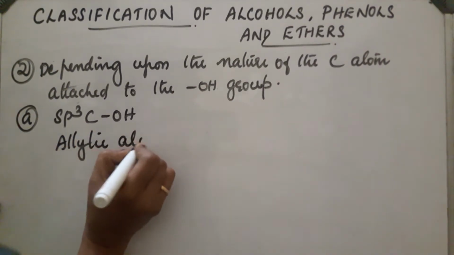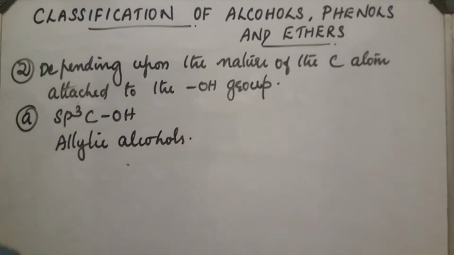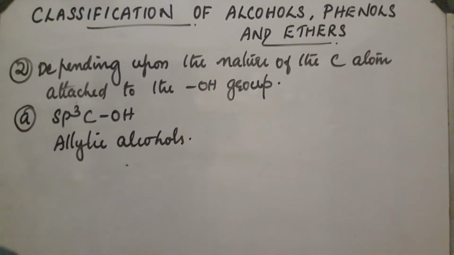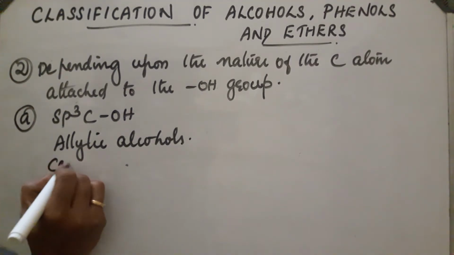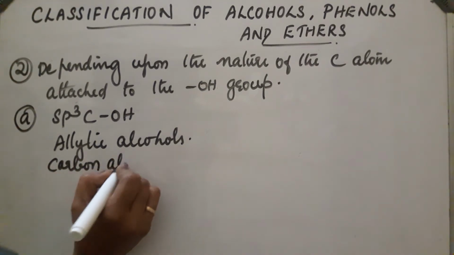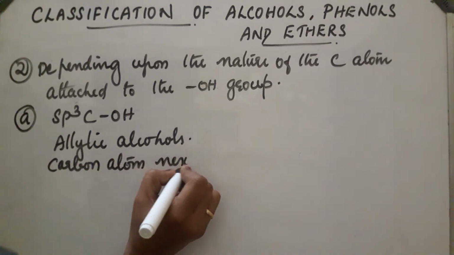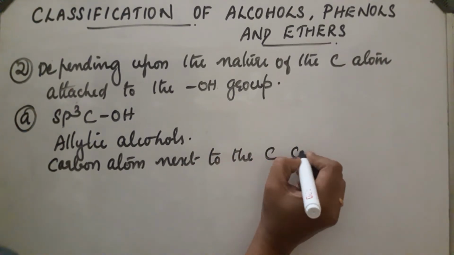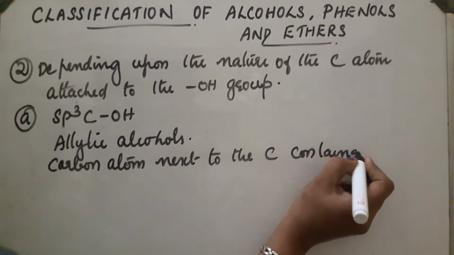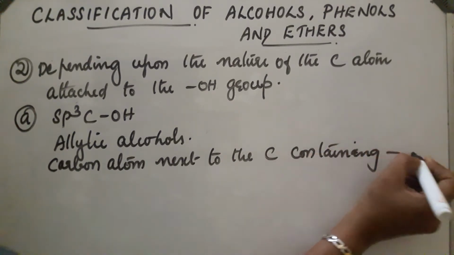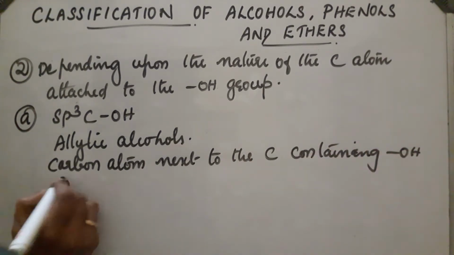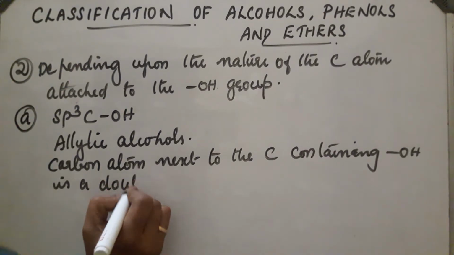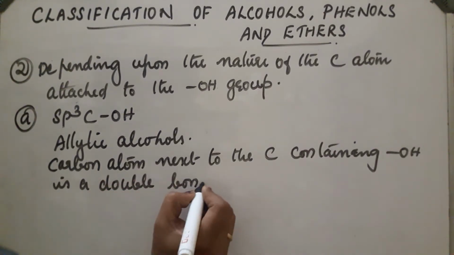The carbon atom next to the carbon containing the OH group contains a double bond.